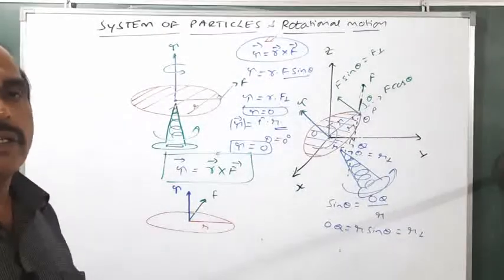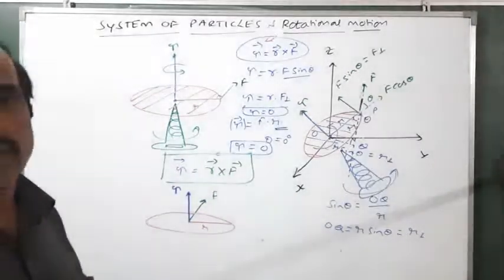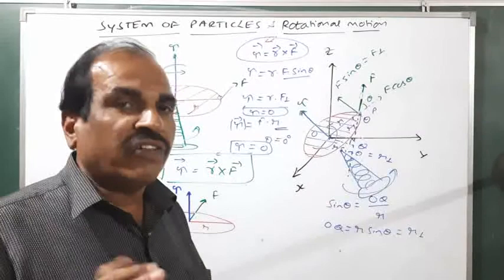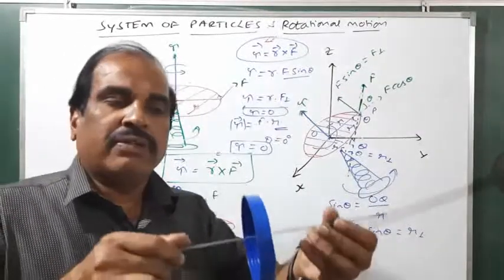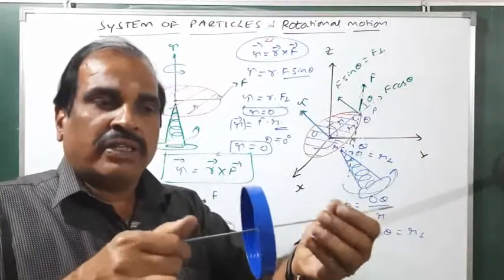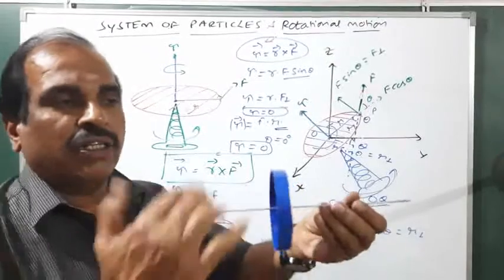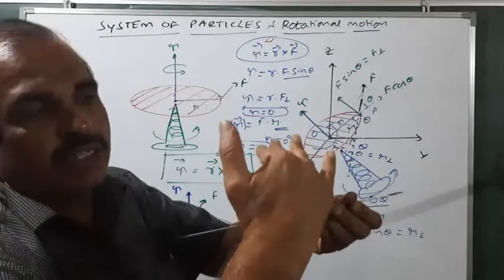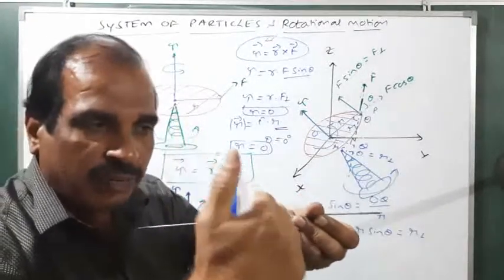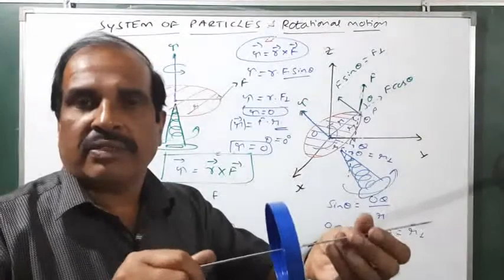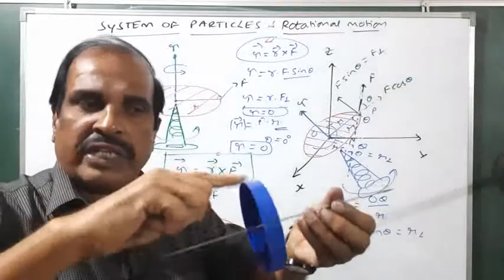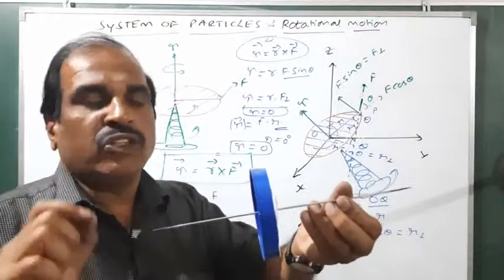Well, students, where are we going to apply this torque? What is the use of this torque? You have seen the tailoring machine. Whenever the tailoring machine wheel is rotating like this, and the tailor wants to stop the wheel, he applies the force like this. Force into perpendicular distance, he is applying the torque, and the wheel comes to rest. Again, to make it move, he pushes like this, applying the tangential force. This is one example.